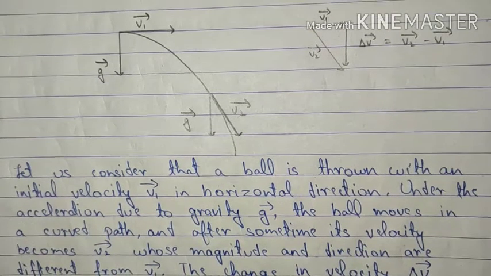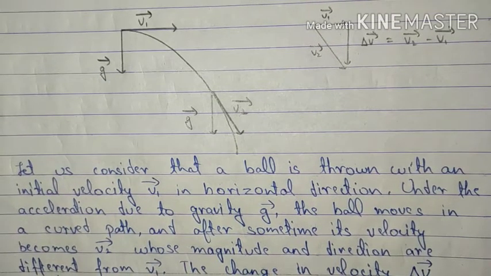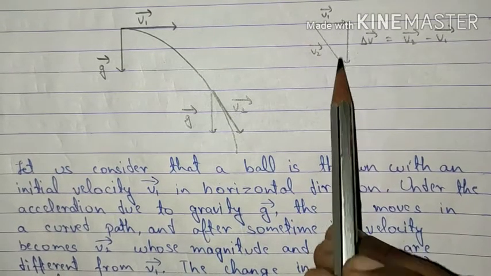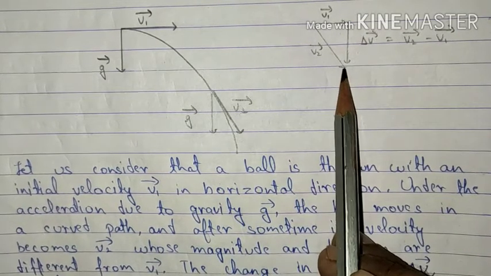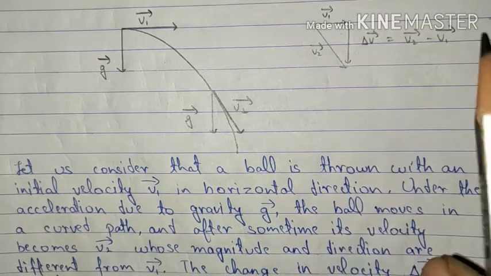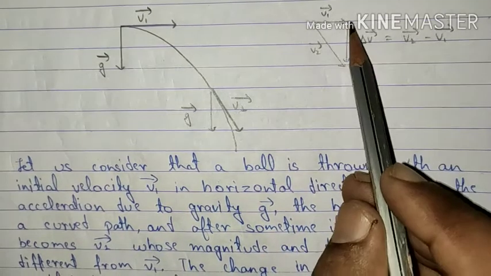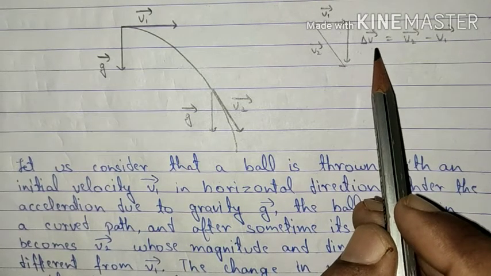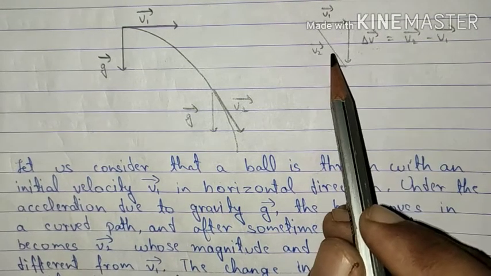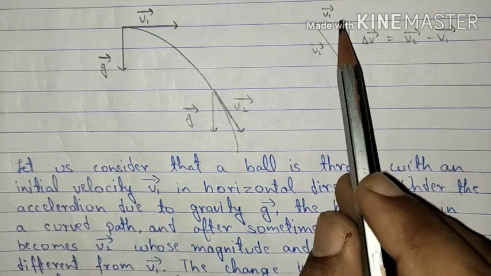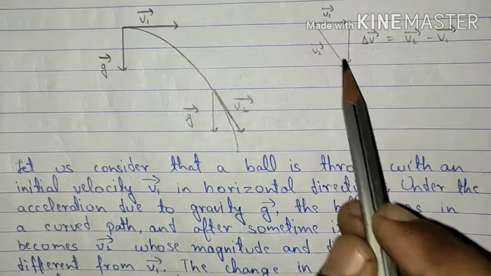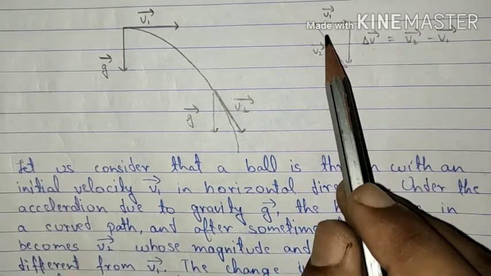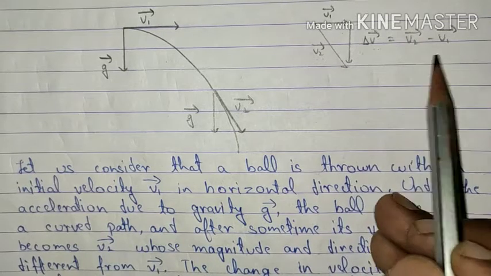The same thing can be calculated by vectors also, as you can observe over here. v1 was acting in this particular direction, v2 was acting in this particular direction, and by the triangle law of vectors, their resultant can be given as del v. Now this del v can be given as v2 plus minus v1. I'm taking this as negative because the directions of v2 and v1 are different, so we can write it as v2 minus v1.